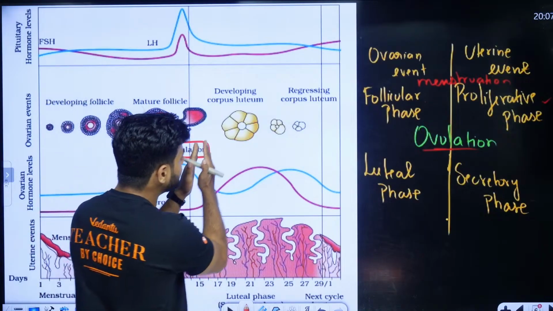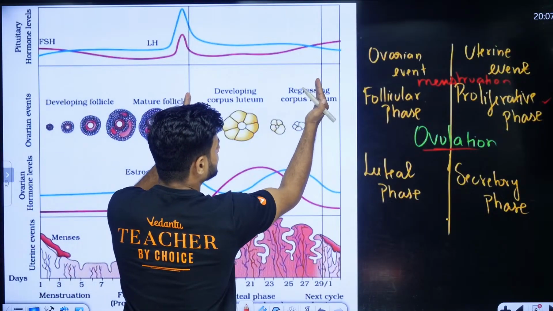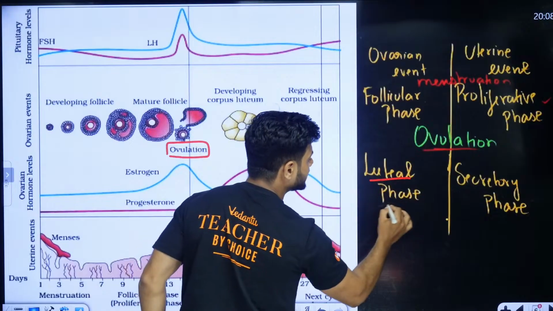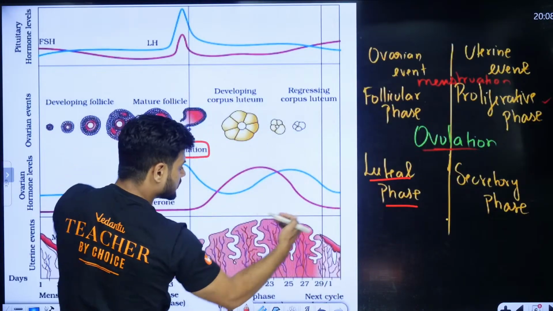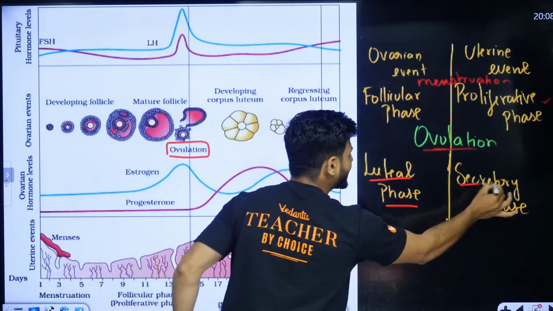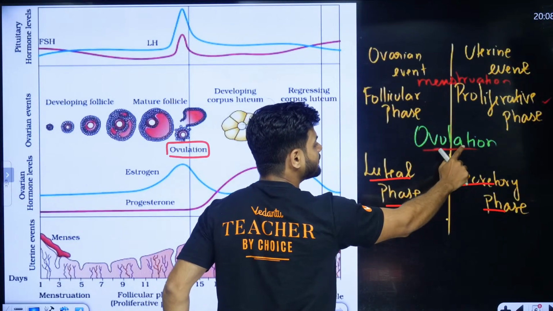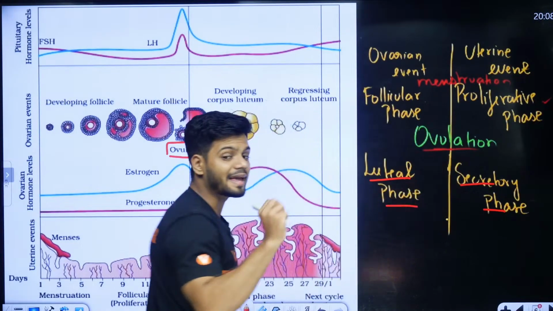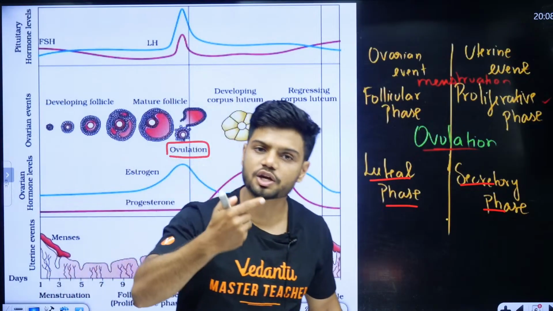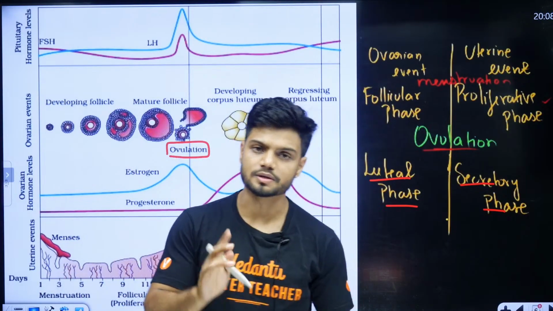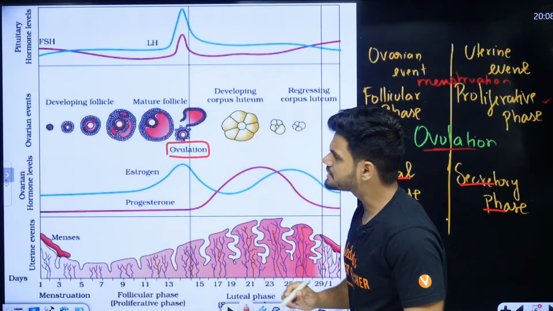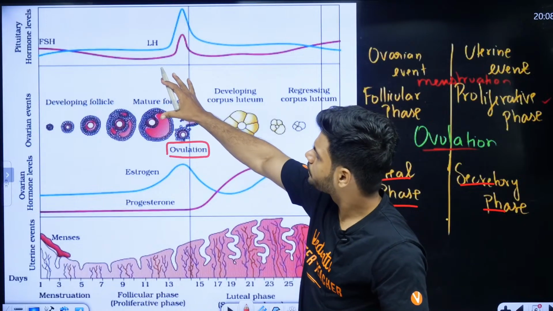Now, what is happening after ovulation, students? This part is called the luteal phase, and this part below it is called the secretory phase. These two happen together, a common event, and these two events happen at the same time. Different location but same time. Now students, all of you need to understand, look at the diagram and tell me.